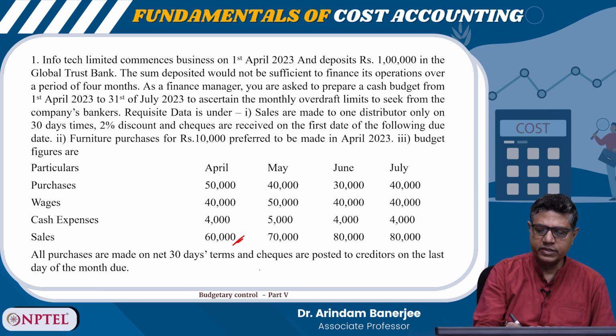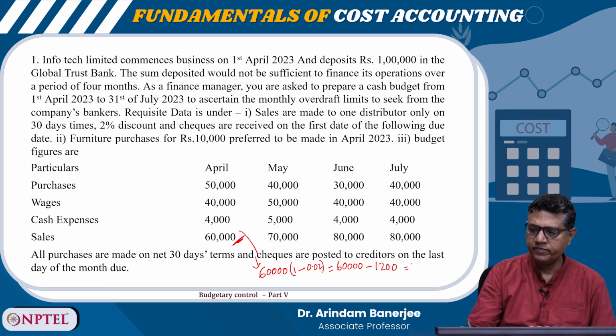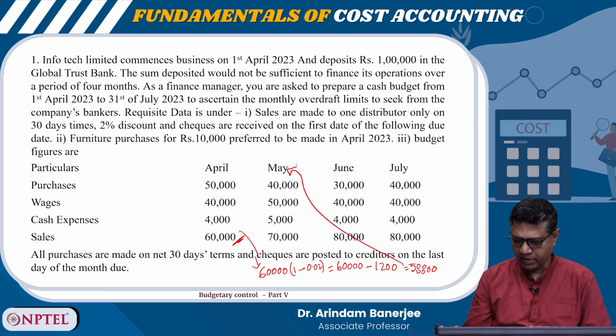So, 60,000 into 1 minus 0.02. 2% is 1,200. So, 60,000 minus 1,200 is 58,800, which it is supposed to receive in the month of May, the next month, right?